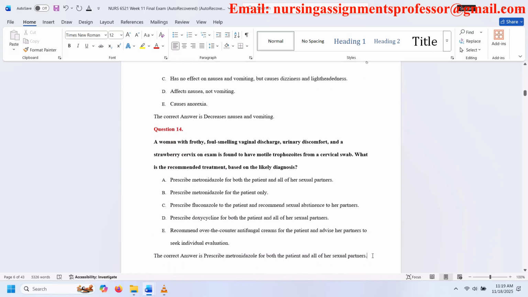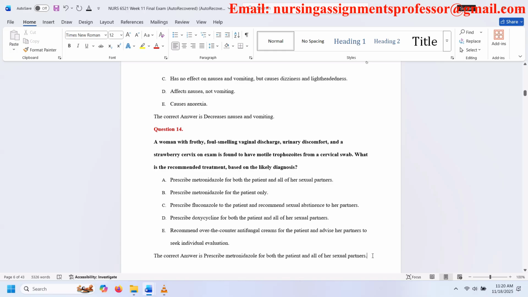Question 14. A woman with frothy, foul-smelling vaginal discharge, urinary discomfort, and a strawberry cervix on exam is found to have motile trophozoites from a cervical swab. What is the recommended treatment based on the likely diagnosis? A. Prescribe metronidazole for both the patient and all of her sexual partners. B. Prescribe metronidazole for the patient only. C. Prescribe fluconazole to the patient and recommend sexual abstinence to her partners. D. Prescribe doxycycline for both the patient and all of her sexual partners.